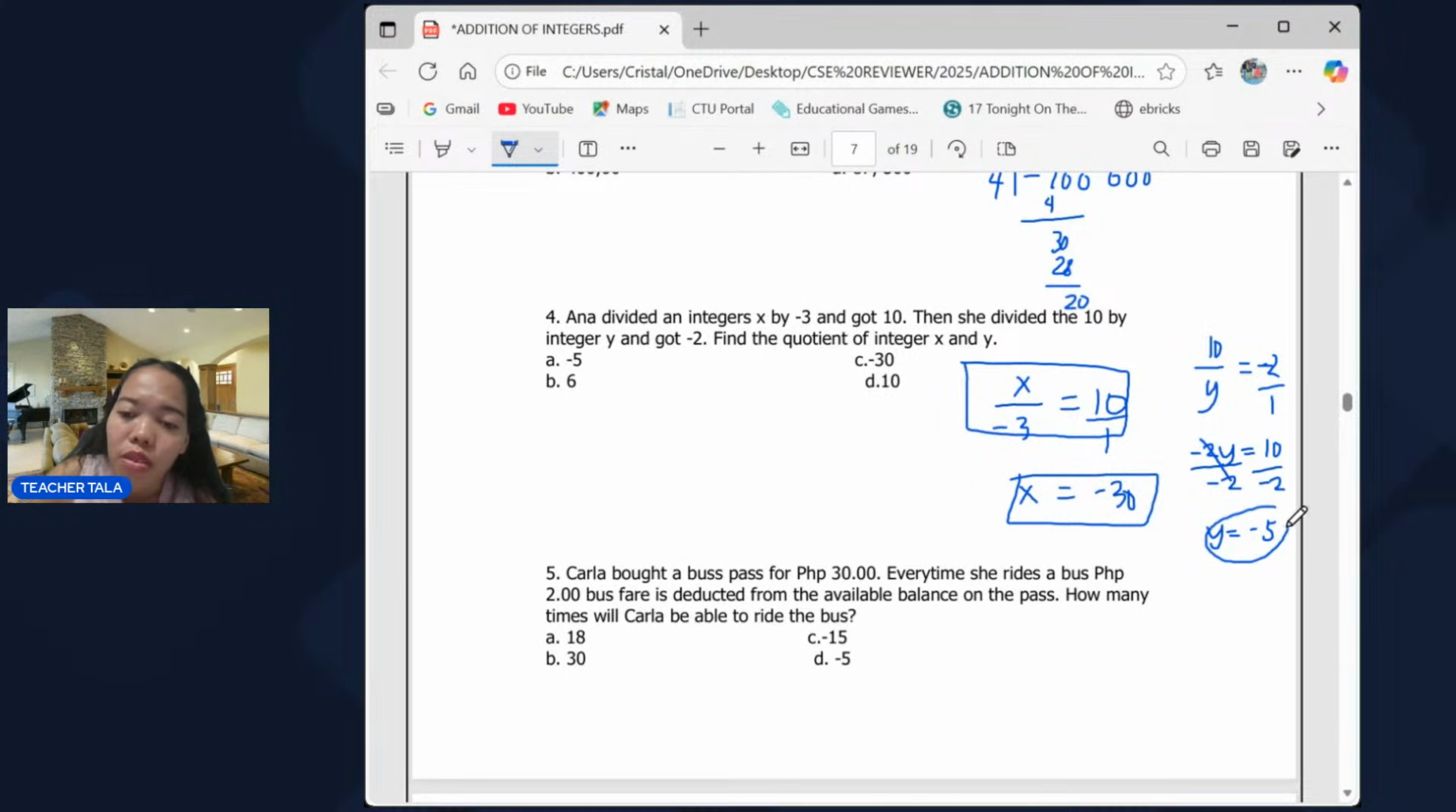So we already have the value of x and y. X is negative 30, y is negative 5. Find the quotient of integers x and y. So meaning you're going to divide x over y. Now the value of x is negative 30. The value of y is negative 5. 30 divided by 5, that's 6. What sign will the 6 carry? It's positive since 30 and 5 have the same sign. So that's why the answer is positive 6. That's letter B. All right?